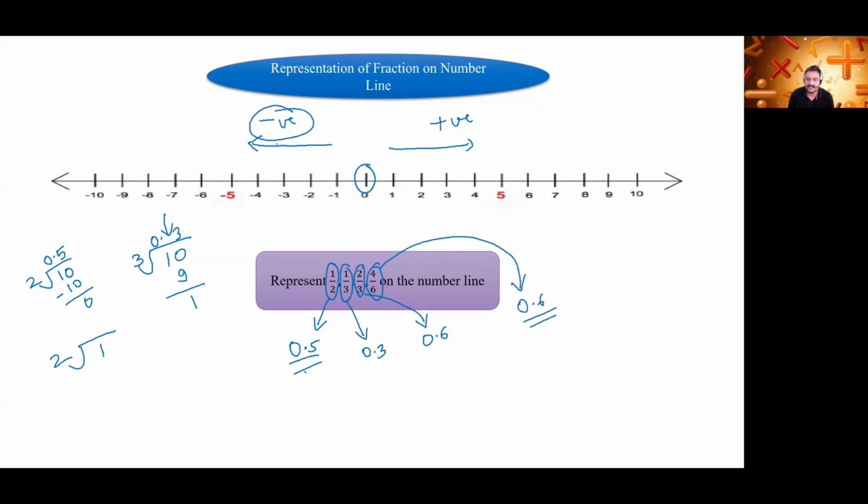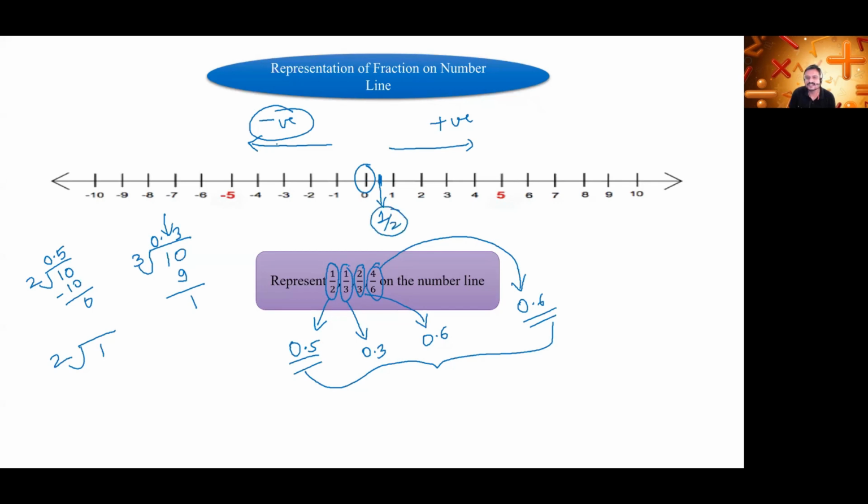Now we will represent these values on the number line. First tell me, 0.5 will come between 0 and 1, yes or no? We have no concern with the remainder. We just want the answer. Keep the remainder as it is. Just take only one digit after the decimal point. So 0.5 will come between 0 and 1, somewhere here. So this is nothing but your 1/2.